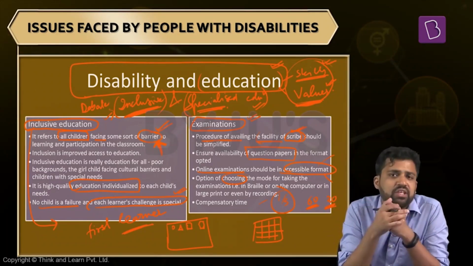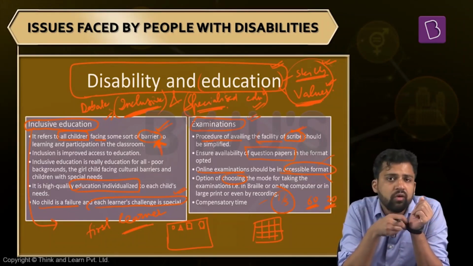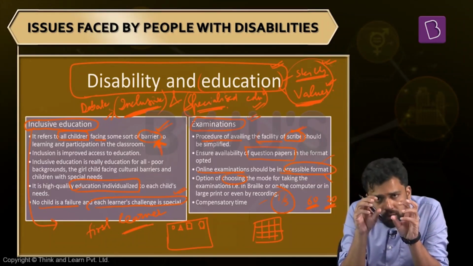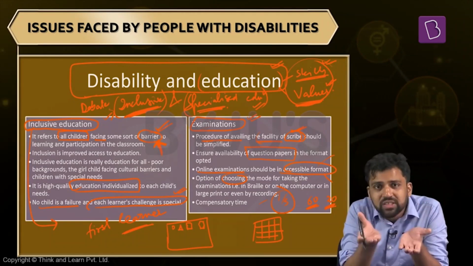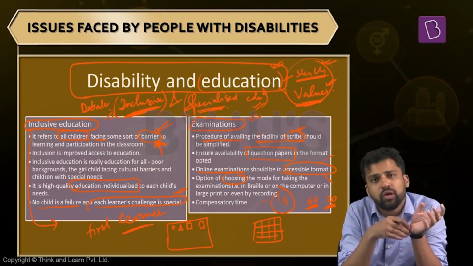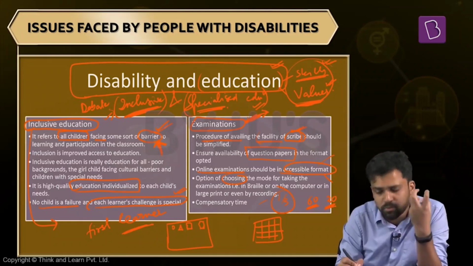What is the debate about inclusive and specialized education? How can inclusive education create a society free of stigma? How does inclusive education create a classroom which is a microcosm of the society? How can inclusive education improve learning outcomes? And what can it do to improve participation of children with disability in exams?